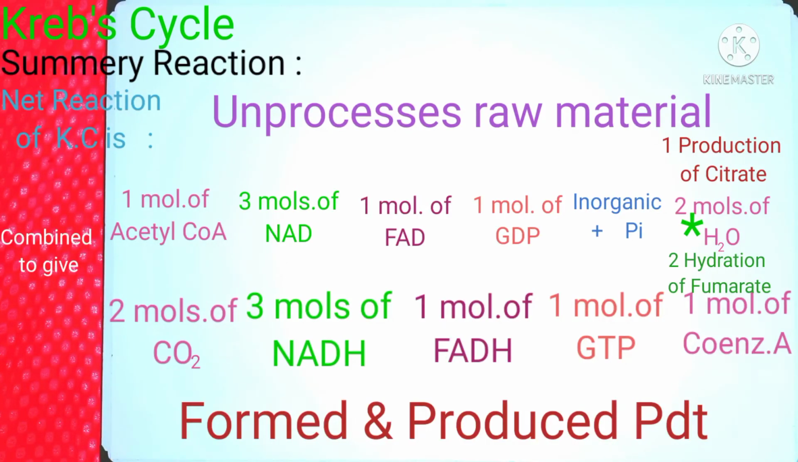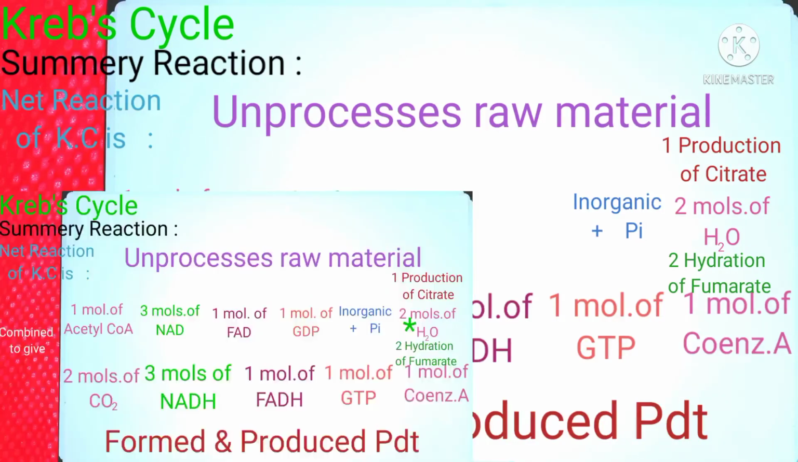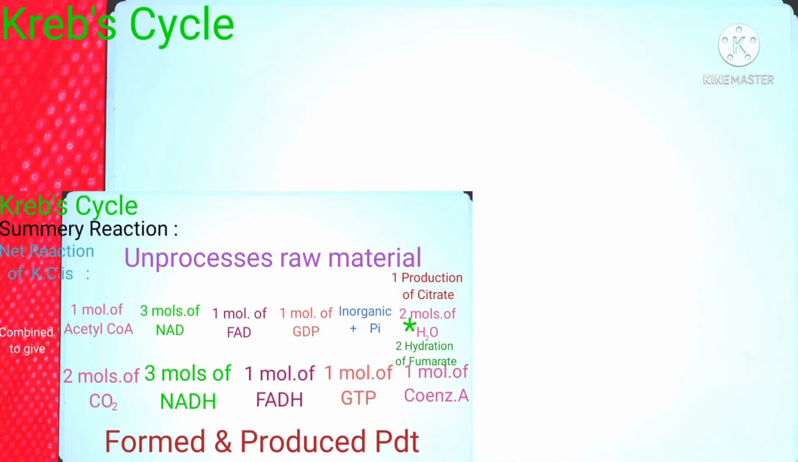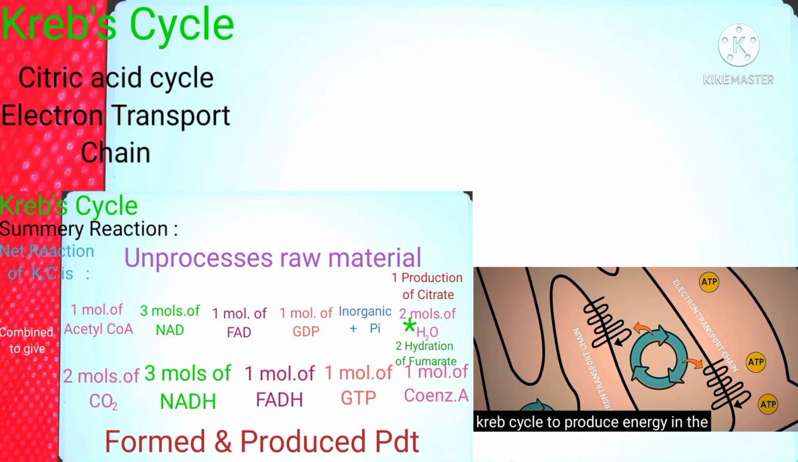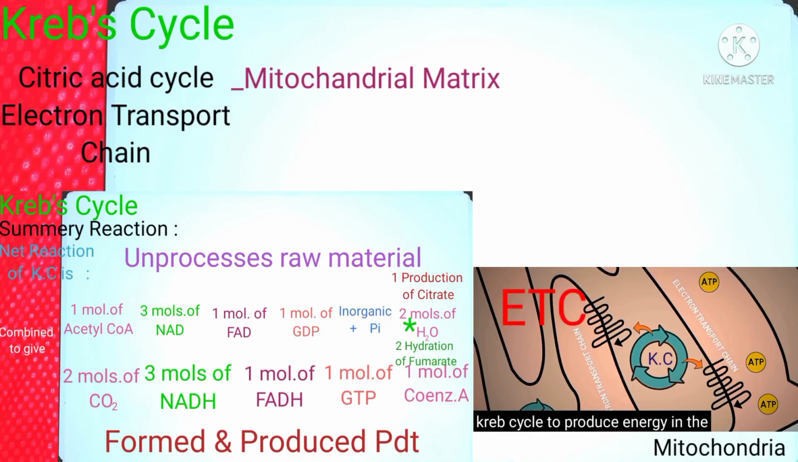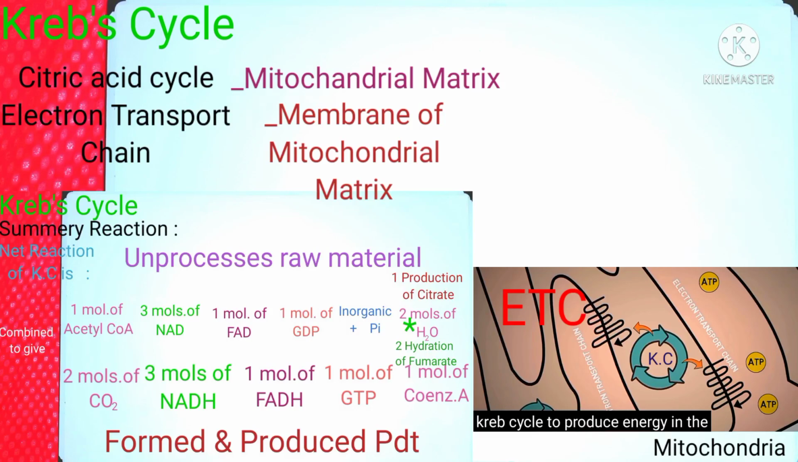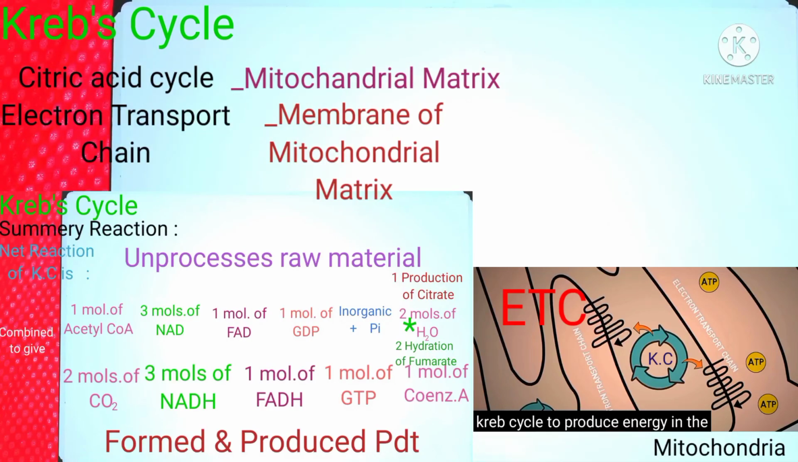So now I have talked about the summary reaction of the citric acid cycle. Now I will discuss a little about how much energy is produced during the citric acid cycle. Most of the obtained energy is through the reducing equivalents, the NADH and FADH, that are subsequently utilized during the ETC. If you consider these two biochemical pathways in the mitochondria, they happen very close to each other. The citric acid cycle happens in the mitochondrial matrix and the ETC in the membrane of the mitochondria. ETC is the short form of electron transport chain.